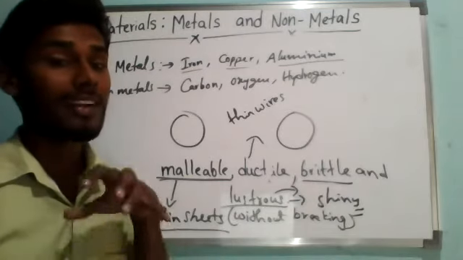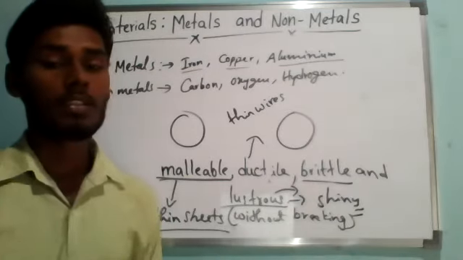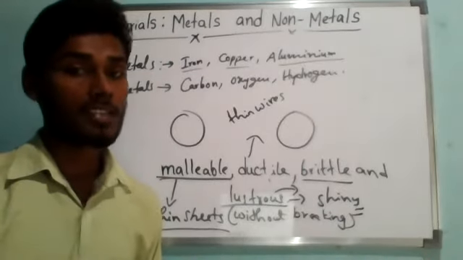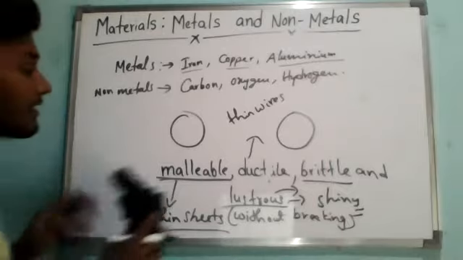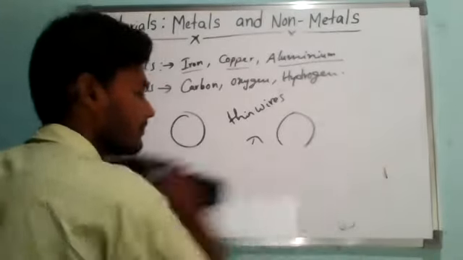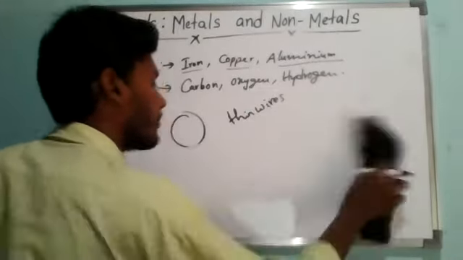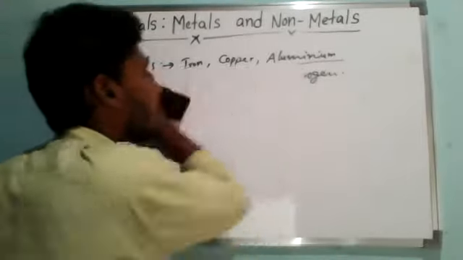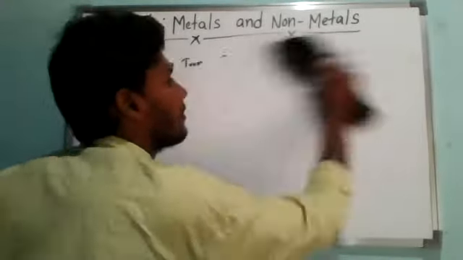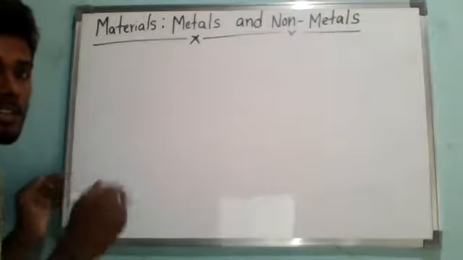Now we will go to the characteristics of metals and non-metals. Now if it comes to characteristics or identifying properties of metals, you just keep the heading: characteristics of metals.